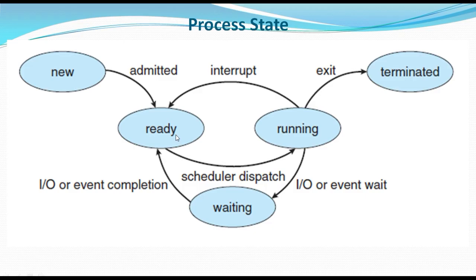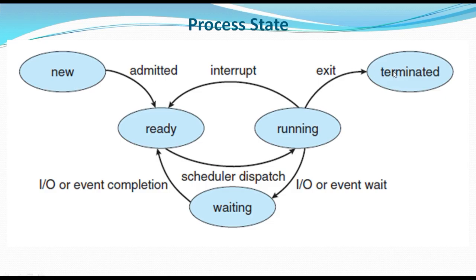So this is how the process state works. Once any process completes all its execution, it will terminate.